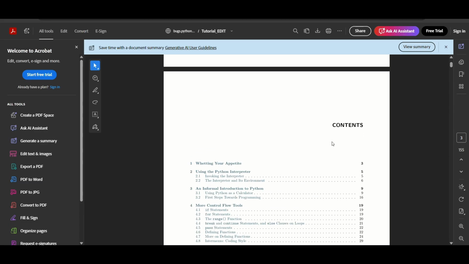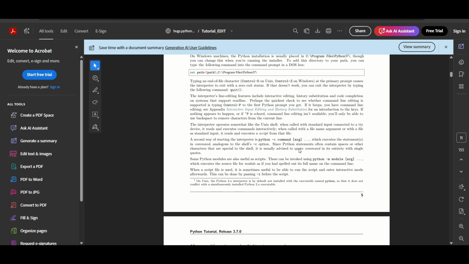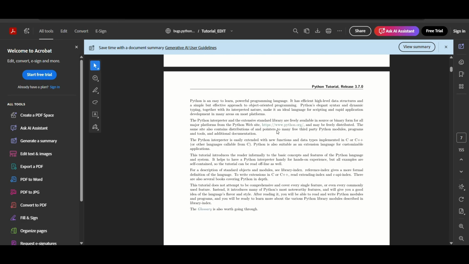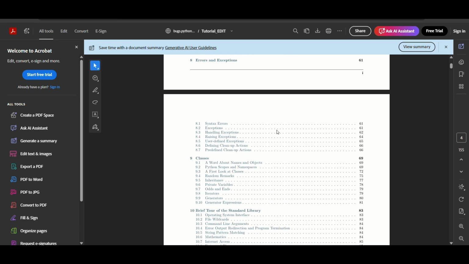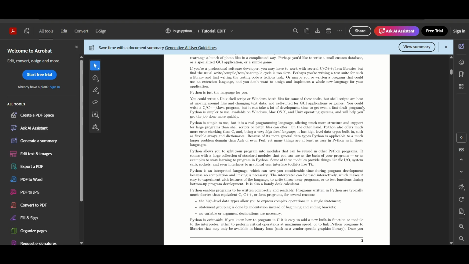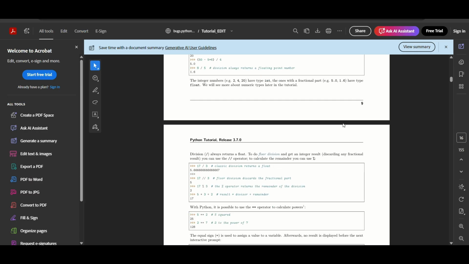Basically, you will first go to this index, this contents page, right? You would not start going through the complete book looking for where the calculator chapter is in this Python tutorial. No, first you go to the contents page and start looking for calculator in Python. See, can you see this, using Python as a calculator? Then you see which page number it is on. It is on page number 9. So you go to page number 9 of the PDF, and there you find the relevant information.